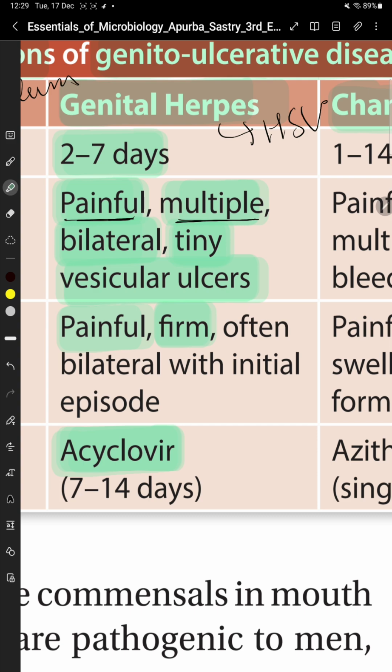See, genital herpes के केस में the genital ulcer will be painful. It will be multiple in number, bilateral, and tiny vesicular ulcers are formed. Lymphadenopathy is also painful. It's often bilateral with initial episode. Treatment of genital herpes is acyclovir 7 to 14 days.